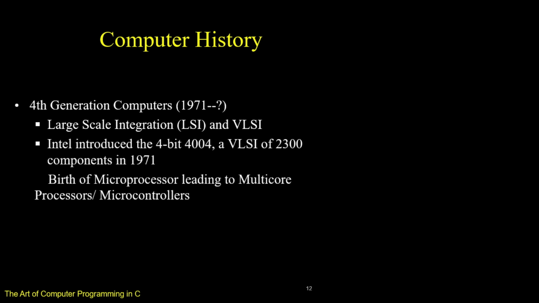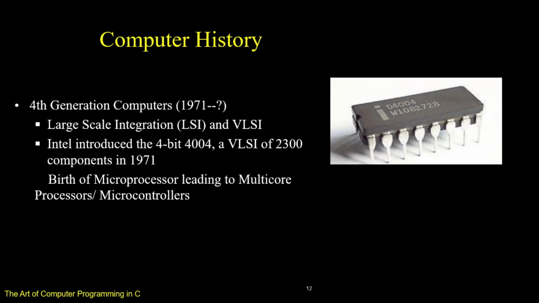Intel introduced the 4-bit 4004, a VLSI of 2300 components in 1971 as its first microprocessor. This has given birth to the microprocessor, leading to multi-core processors and microcontrollers which we see today.